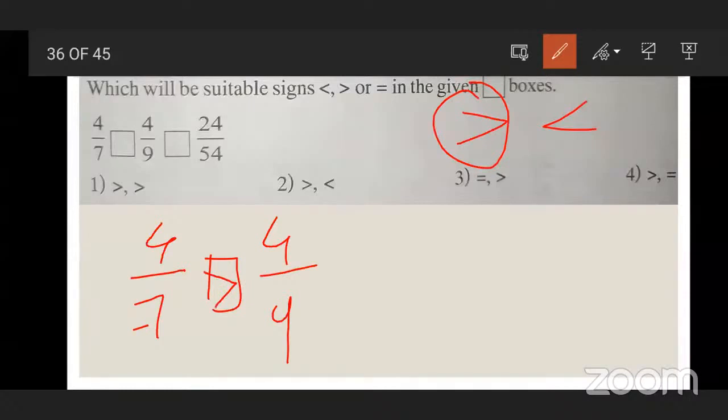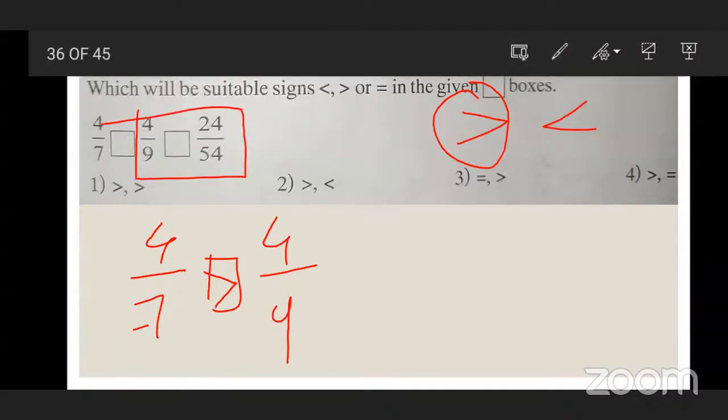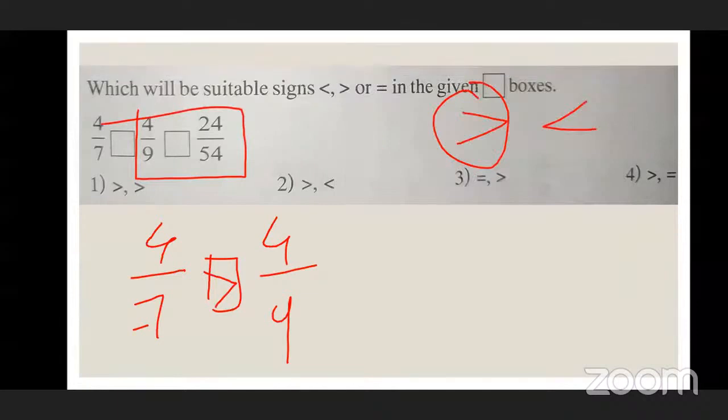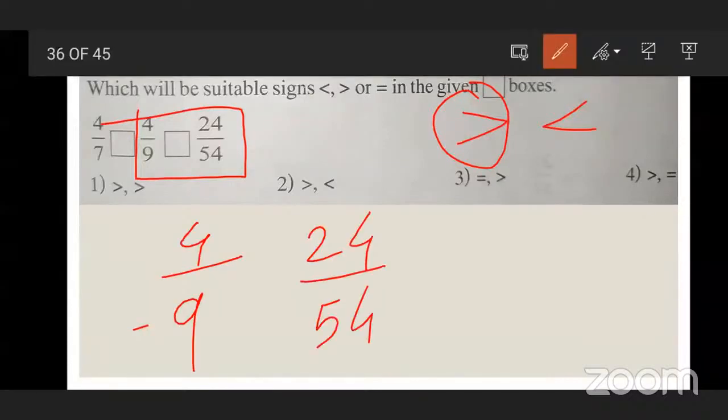Okay. Now compare these two, 4 upon 9 and 24 upon 54. What will come in the box? Okay, we'll compare. Now, both the fractions are having different denominators. When there are different denominators, we make the denominators equal.